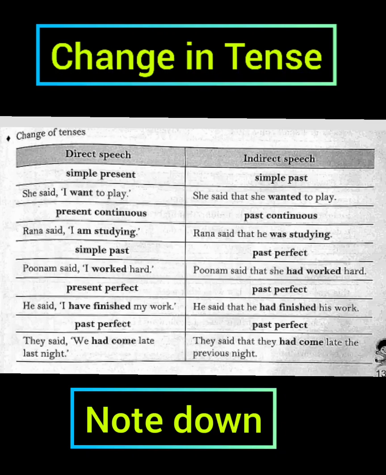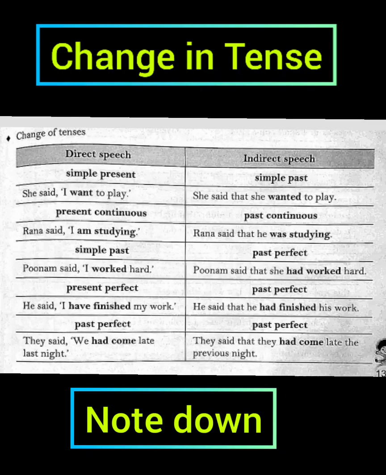Then past perfect remains unchanged. Students, although we are not changing anything in past perfect, all we need to change is we have to remove the inverted commas, right? And we have to change all the other necessary things. For example, they said, we had come late last night. So, how can we transform this sentence? They said that they had come late the previous night. So, can you note here last night has changed into the previous night according to the rule, and we had come late has been changed into they had come.